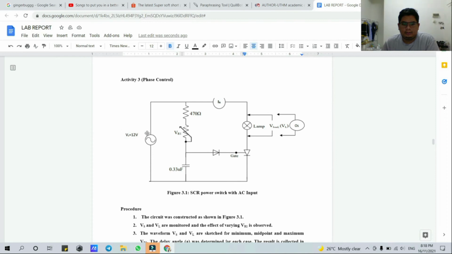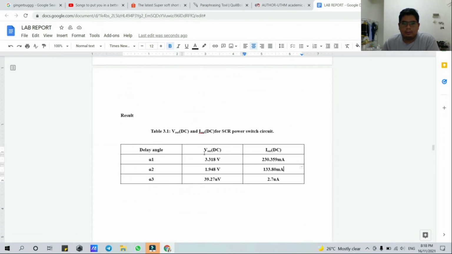This is our output, for alpha 1: 3.318 for the voltage, and for the current it is 230.35 milliampere. For alpha 2, we got 1.948 volt and 123.8 milliampere for current. For alpha 3, we got a voltage of 39.27 microvolt and 2.7 microampere.